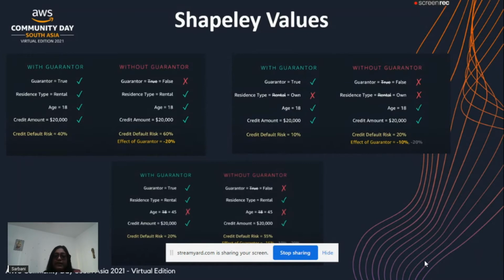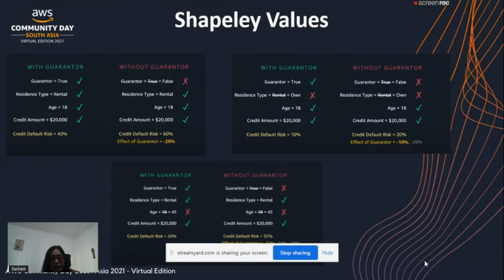What is the effect here? It's calculated as the difference. 40% was the earlier value, now it's 60%, so it is minus 20. Why? The risk has increased, so it has a negative impact on the prediction. Again, another combination. Now the second combination is with guarantor. In the entire example, we are using guarantor as the feature for which we are going to check the Shapley values.